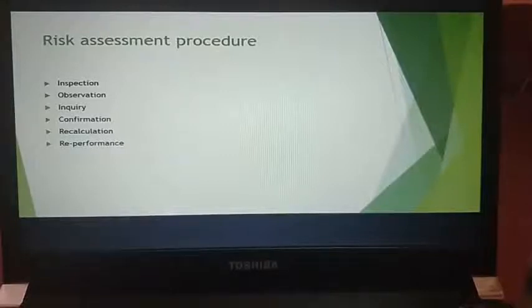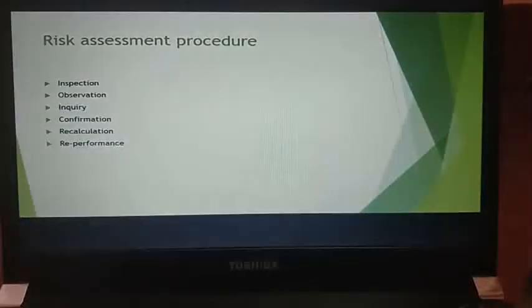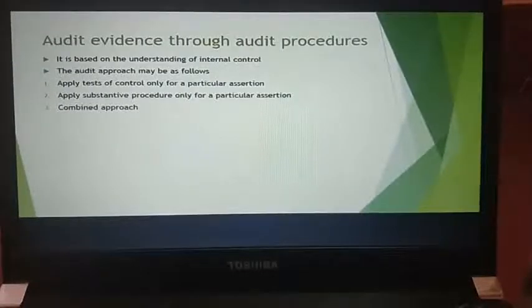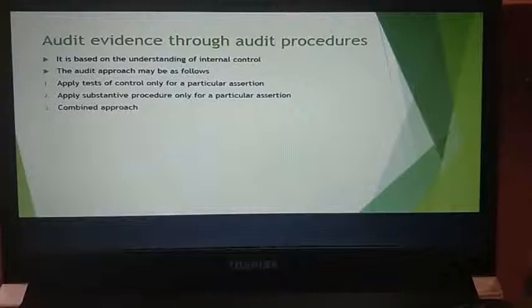Next, you have reperformance. What is reperformance? It basically involves independent execution of procedures or controls that were originally performed by the company personnel. It will be done independently, and it is what was actually performed by the company personnel originally.